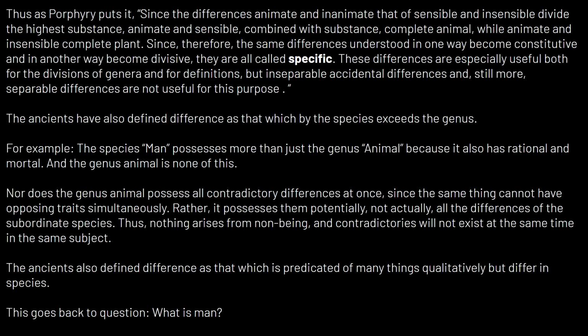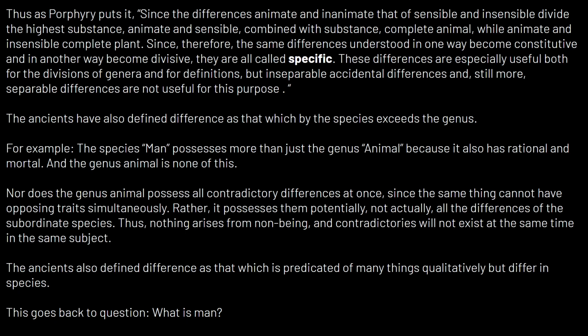But inseparable accidental differences and, still more, separable differences are not useful for this purpose. So only differences that are essential, or per se, are what we're really going to use for definitions. We never define man as being lazy or white.